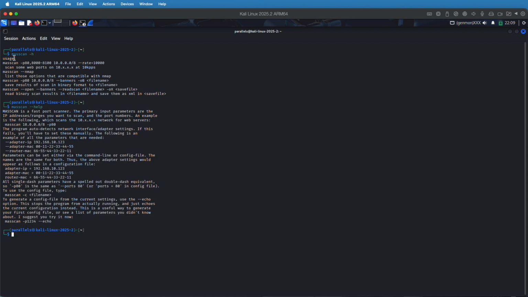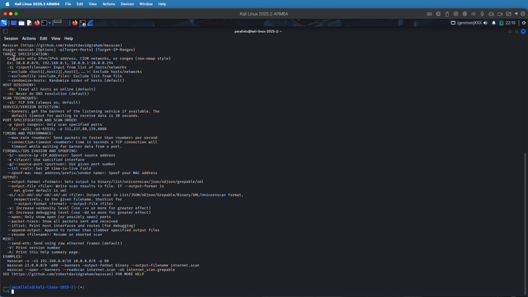Not much, but a little more. And then, of course, you can also see all the similar commands that it has with Nmap as well. So you can do this same scenario and just type in nmap. And now you get the overlap between the two scanners.